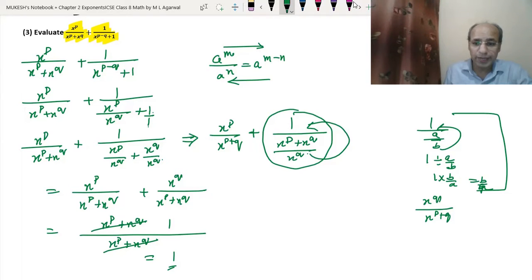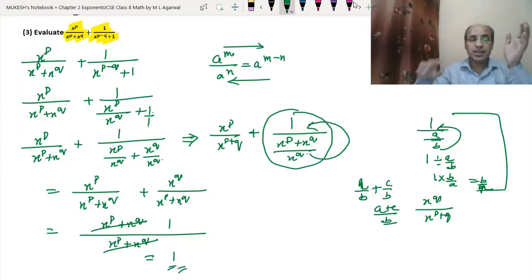So they both will be added just like this, like a upon b plus c upon b became a plus c upon b. So we have written in this way. Okay, and both terms are same because they have the same power and same base, so they will be divided. So we got the answer 1. So this is the final answer is 1.